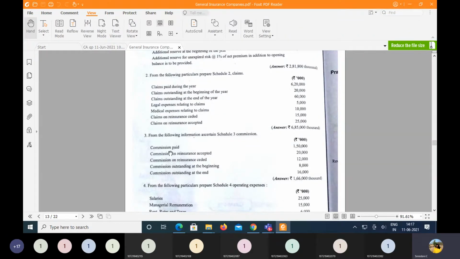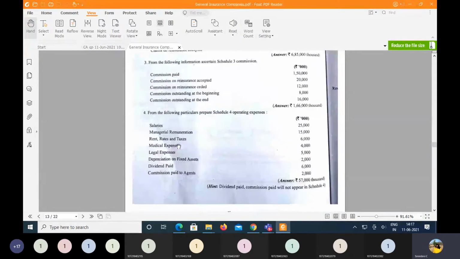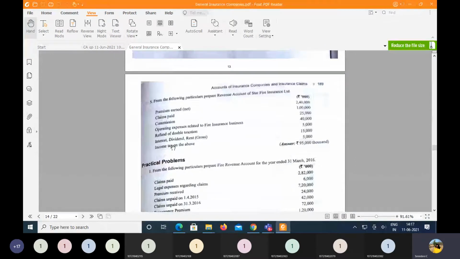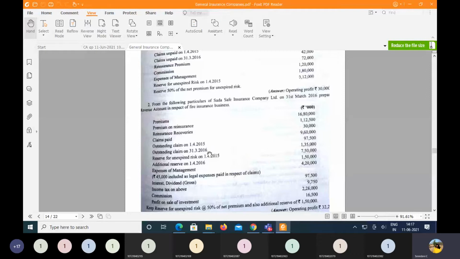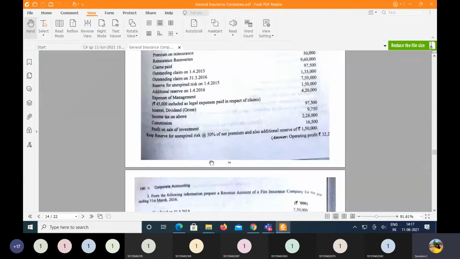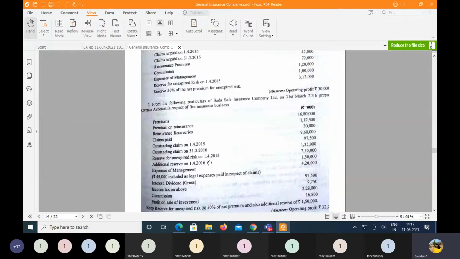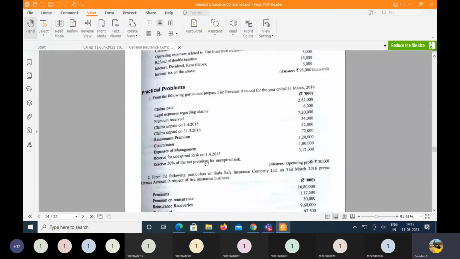like treat the following adjustments which have been given over here. So I'm not wasting time in this. I'm quickly moving ahead with the long answers, and here let us go with the second long question. Okay, I'm not doing the first one, I'm doing the second one. The first one I will be explaining it to you later.